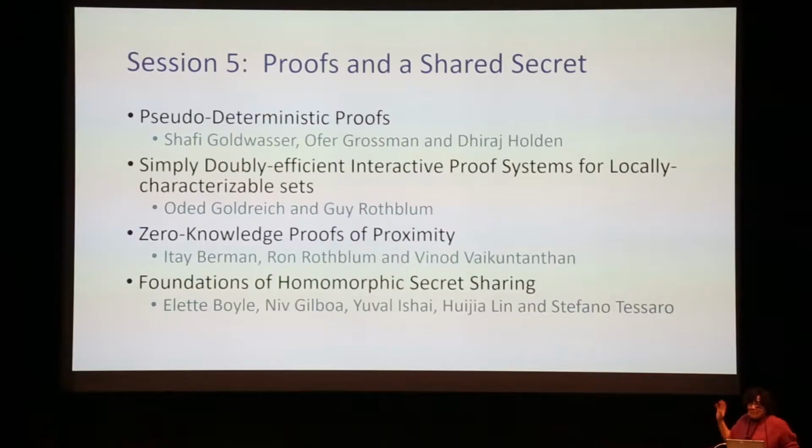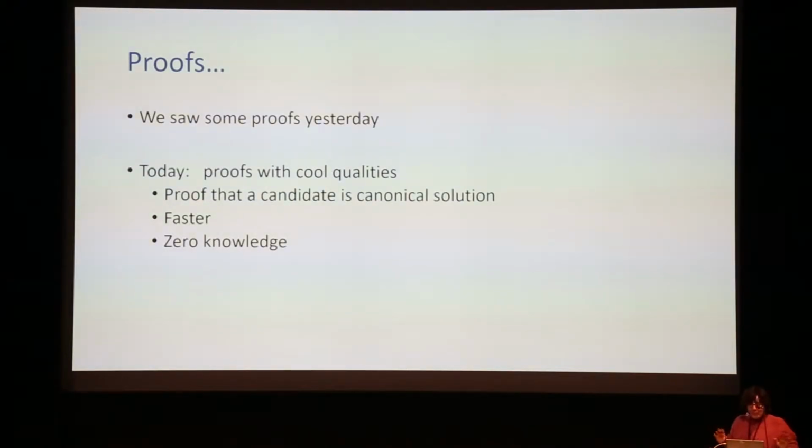So these are the papers, but I'll talk about them one by one, and then I'll go through them. Okay. So proofs. We saw some proofs yesterday. We saw relations with locally testable codes and things like that. Today we're going to see proofs that have cool qualities. For example, a proof that a candidate has a canonical solution. Some of the proofs are going to be really, really super fast proofs, so fast that it's going to be like lightning speed. And some of the proofs are going to be zero knowledge. Okay, so these are the 3 proof papers.